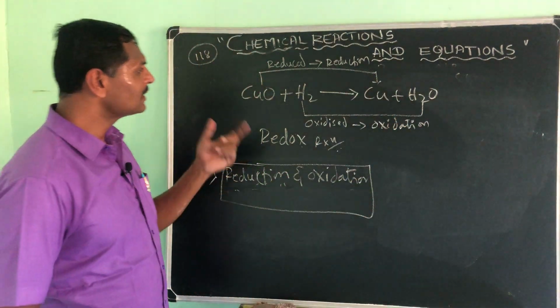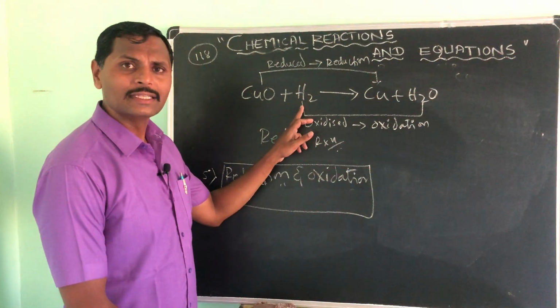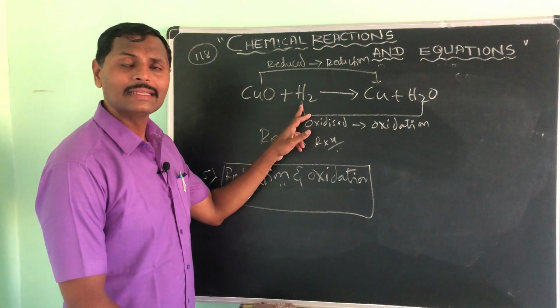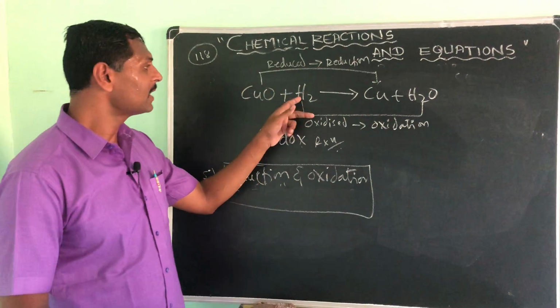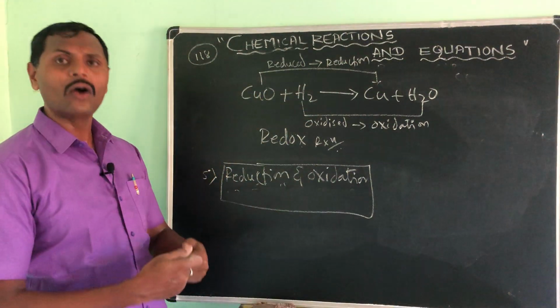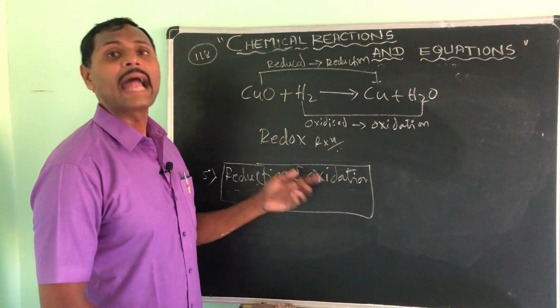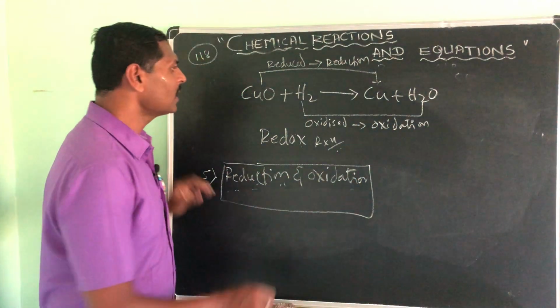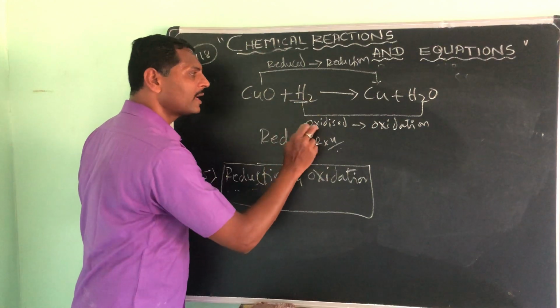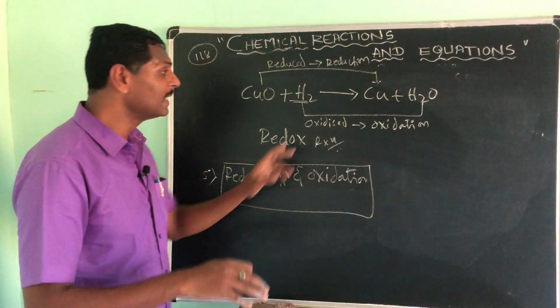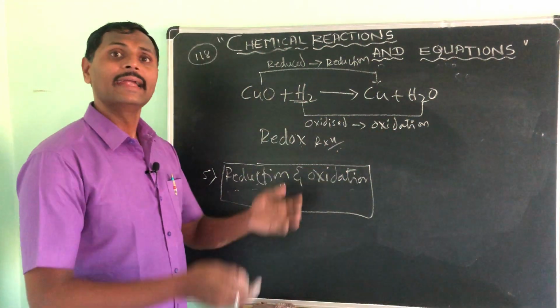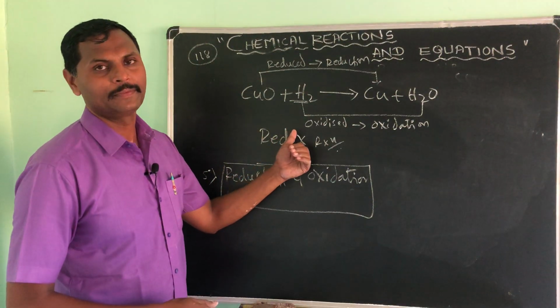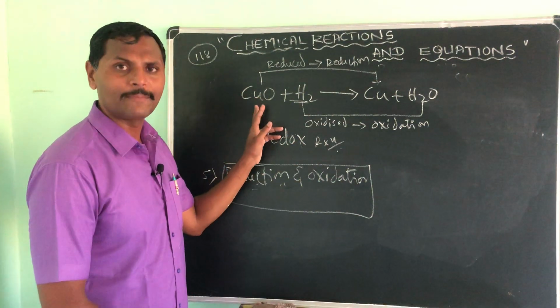That means you can see here, hydrogen is a reducing agent, meaning it is simply taking out the oxygen and itself getting oxidized. That's why I call hydrogen a reducing agent. Of course, it is oxidized, but it reduces the copper oxide. It has taken the oxygen from the copper oxide.